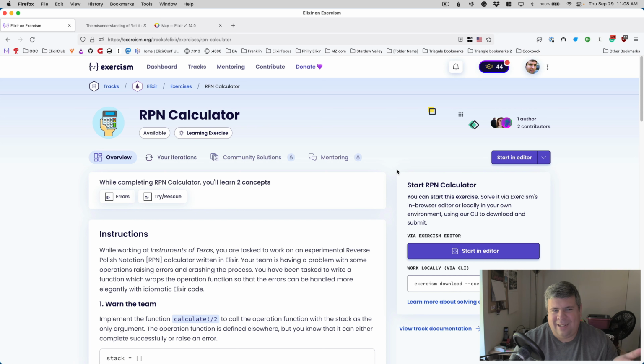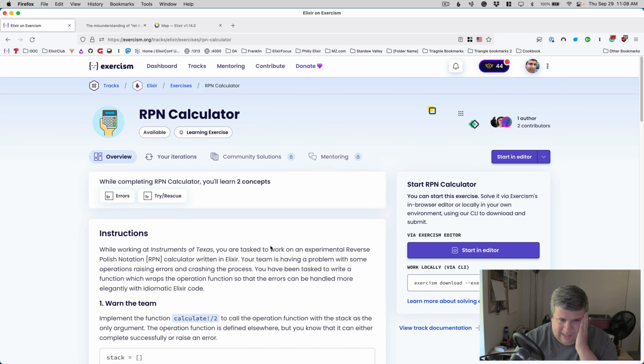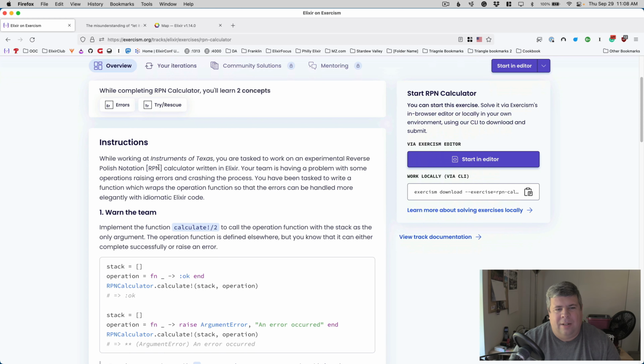So now we're going to work on the RPN calculator example. While working at Instruments of Texas, I think they mean Texas Instruments. I think they're having fun there. You are tasked to work on an experimental reverse Polish notation calculator written in Elixir. Your team is having a problem with some operations raising errors and crashing the process. You have been tasked to write a function which wraps the operation function so that errors can be handled more elegantly with idiomatic Elixir code.